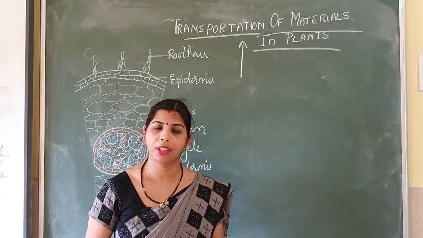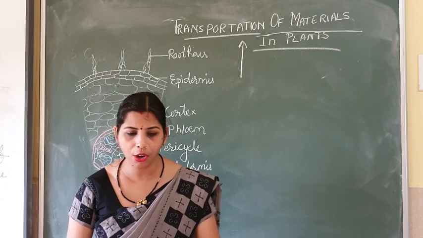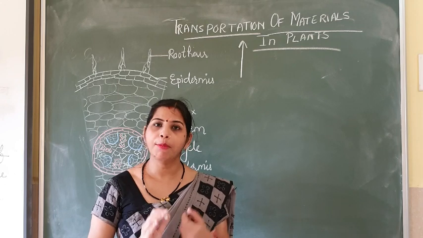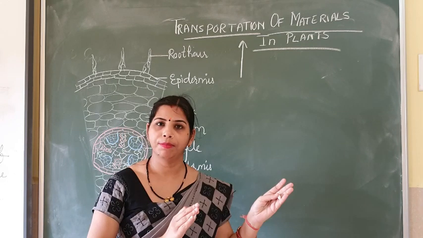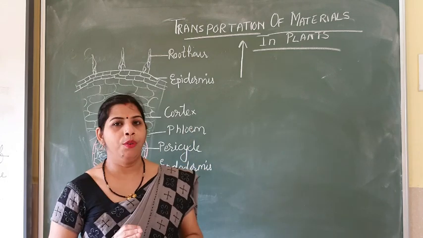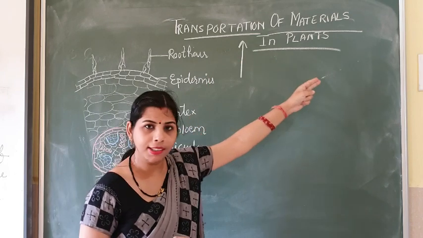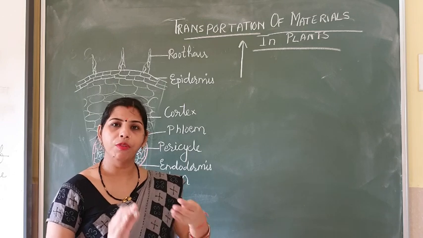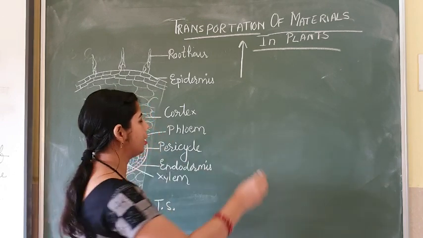As your basic knowledge, the movement of substances from one part to another is known as transportation. And since we are studying the transportation of materials in plants, we can say the transportation of substances from one part of a plant to another is called transportation.